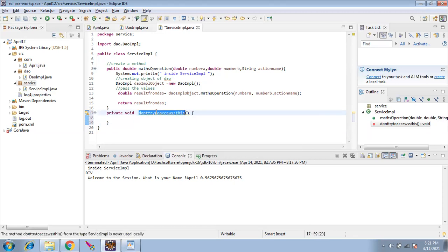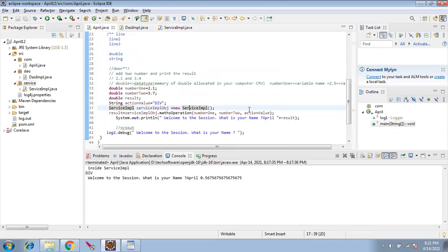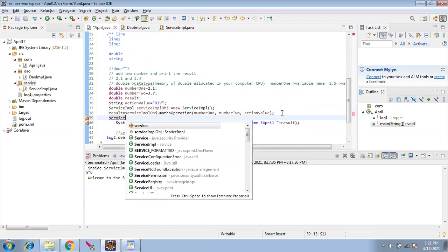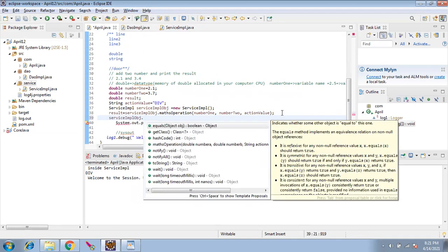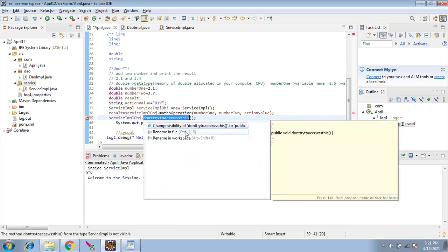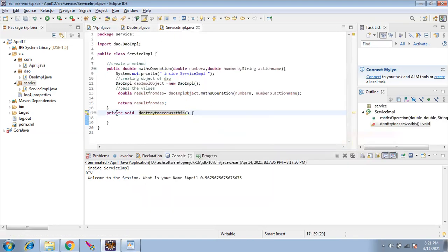Now, same way, we'll try to access this method from the main program. Here we are accessing the max operation, which we have declared as public. Now we'll try to access service IMPL dot, and I'll try to access this method. It will tell again the same error: the visibility of the method is private. Change it to public, only then I can access, because the owner has made it private.